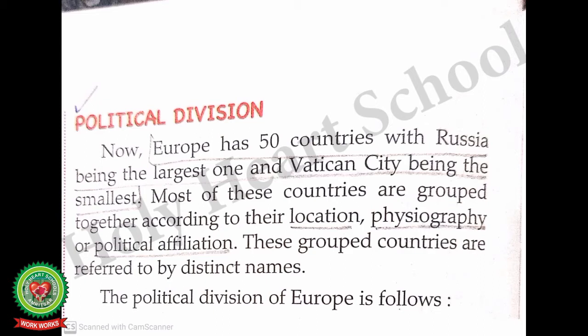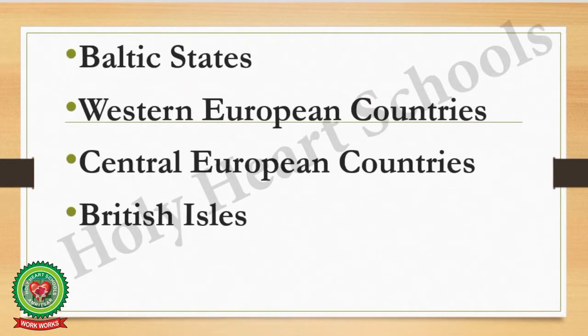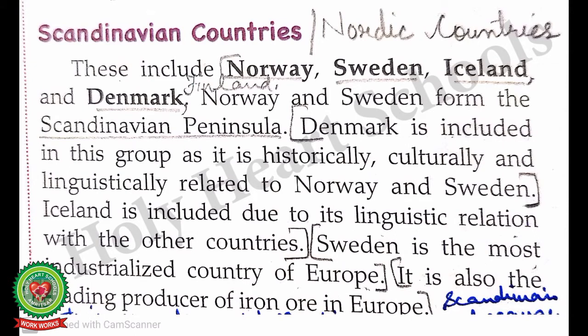The political division of Europe is as follows. The countries of Europe are divided into many divisions. Number 1, Scandinavian countries. Number 2, Balkan states. Number 3, Iberian Peninsula. Number 4, Lowland countries. Number 5, Baltic states. Number 6, Western European countries. Number 7, Central European countries. And number 8, British Isles. So these are the divisions of countries, and we will discuss all these divisions side by side.